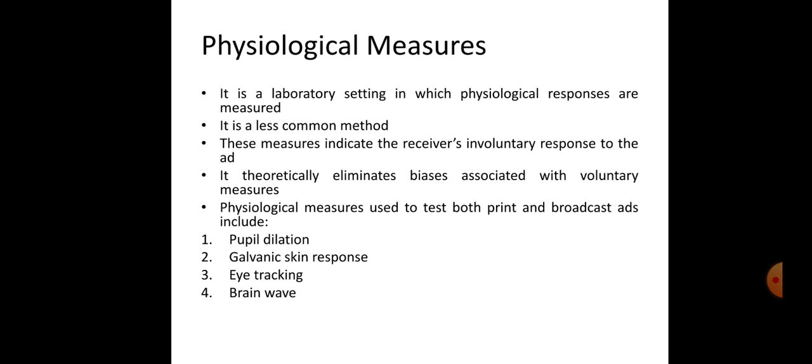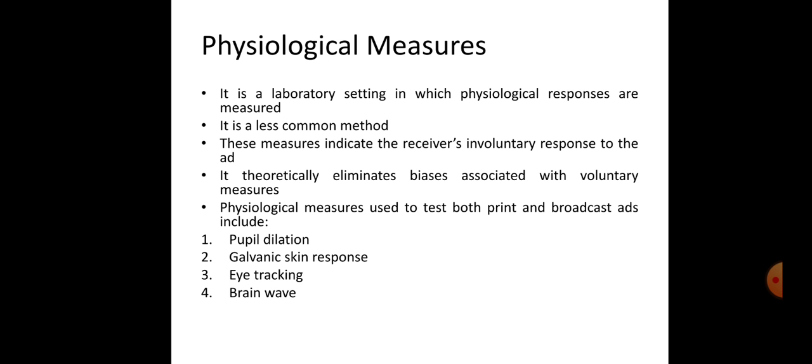First one, pupil dilation. Here the advertisers measure, using pupillometers, the device used to measure the pupils, the dilation and contraction of the pupils of the eye in response to stimuli, that is the ad or the print ads. Dilation is associated with action. Constriction involves the body's conservation of energy.